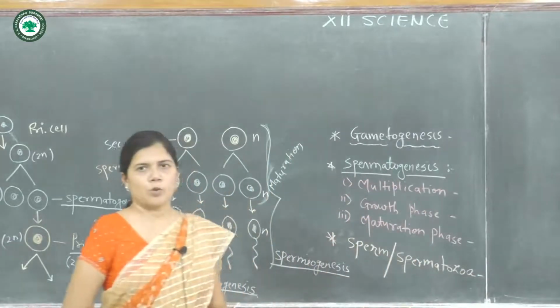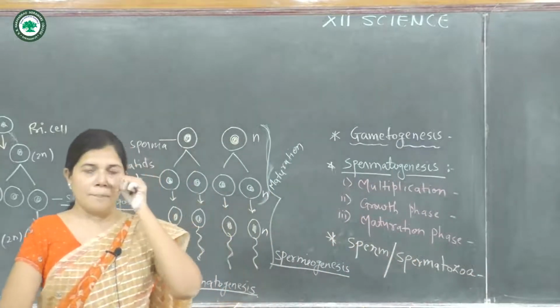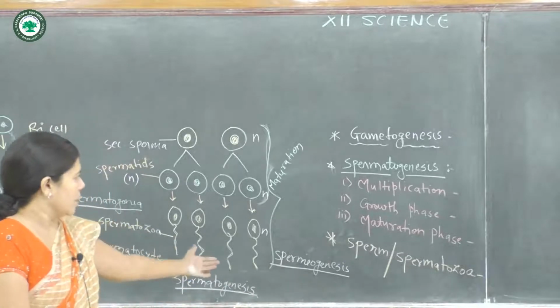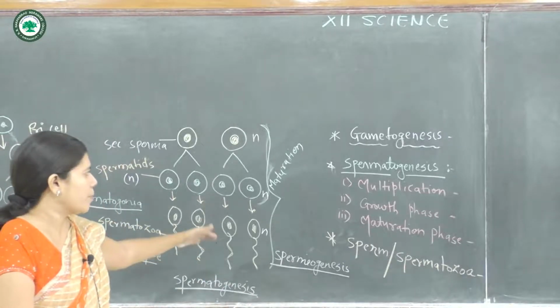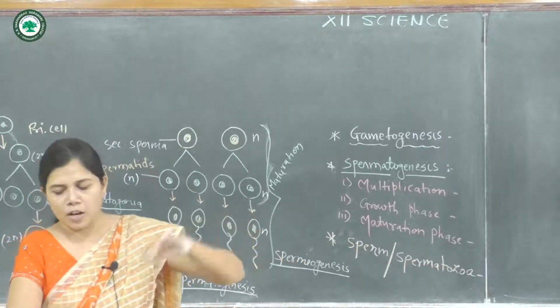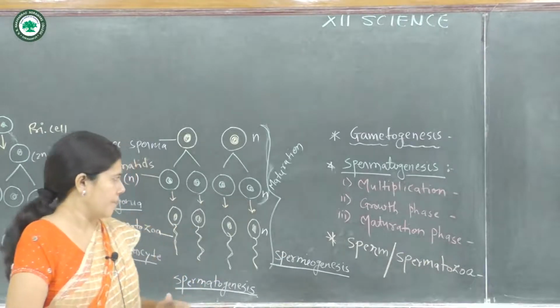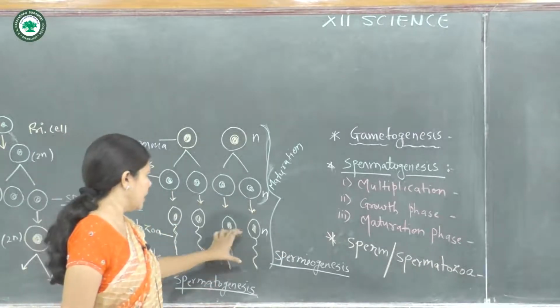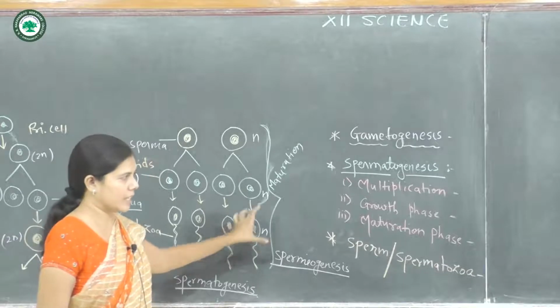In the process of spermatogenesis, an elongated structure is formed, that is the sperm.